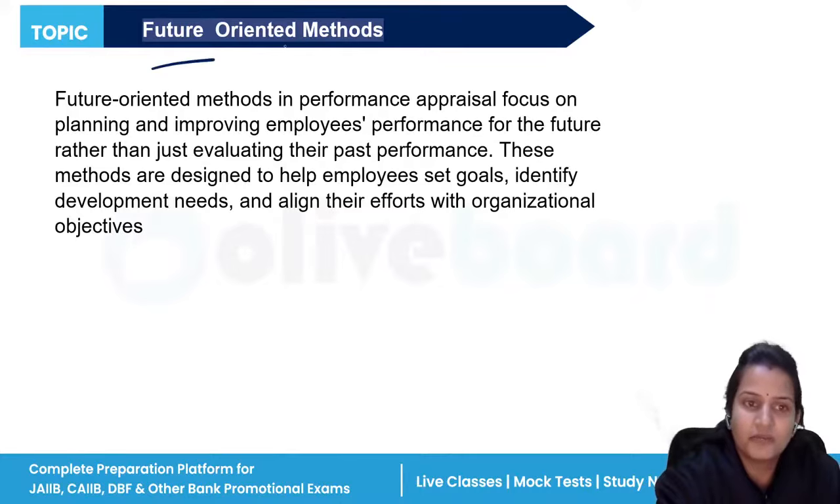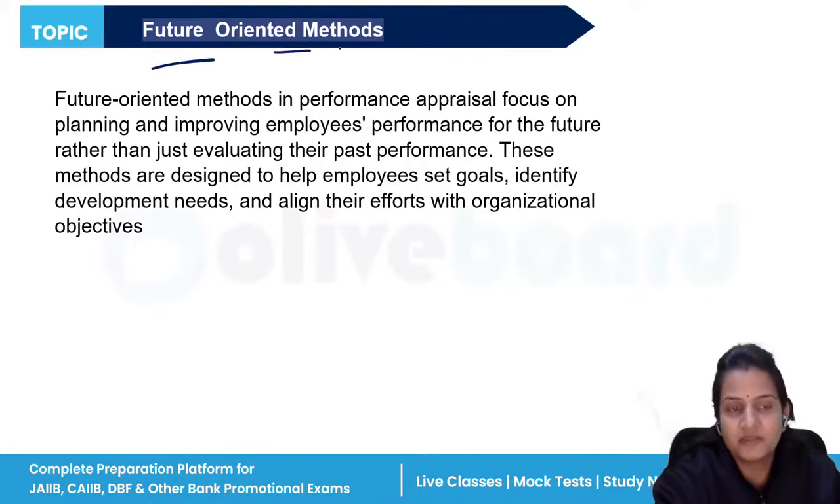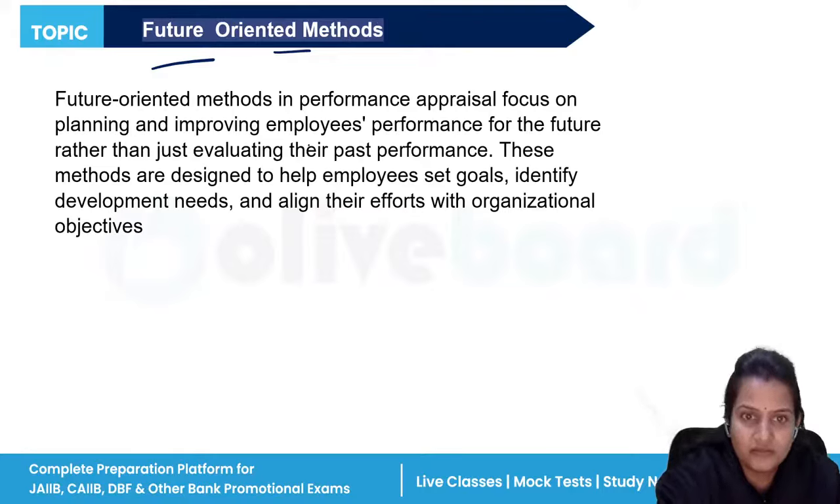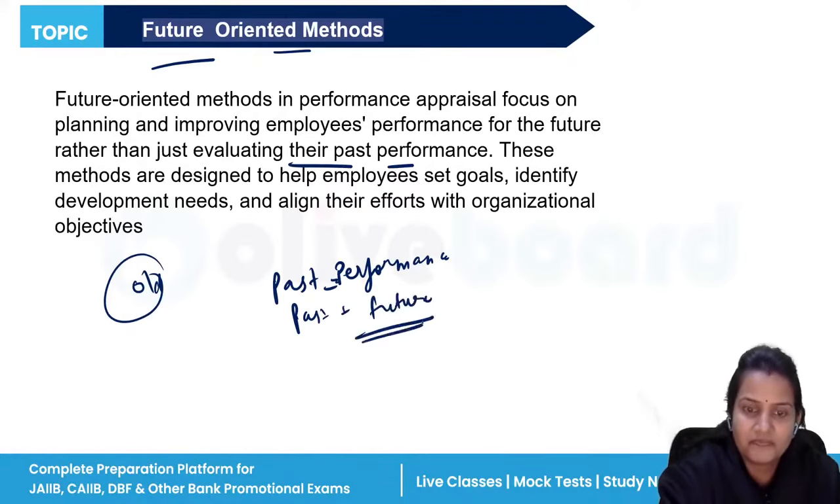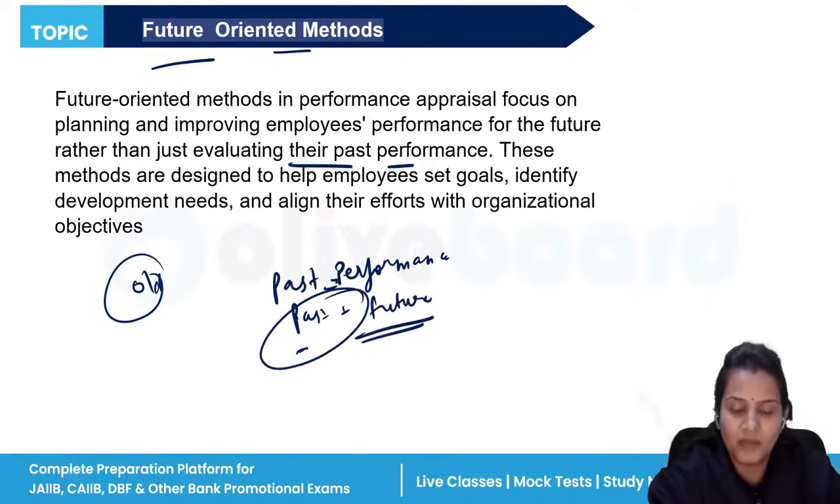Now, future-oriented methods mean the performance appraisal will focus on the future rather than just evaluating past performance. In the past-oriented, old method, we see the past performance of our candidates. Whereas in future-oriented methods, we will not only see the past performance, but we will also analyze the future. So we will not go only for the past performance.